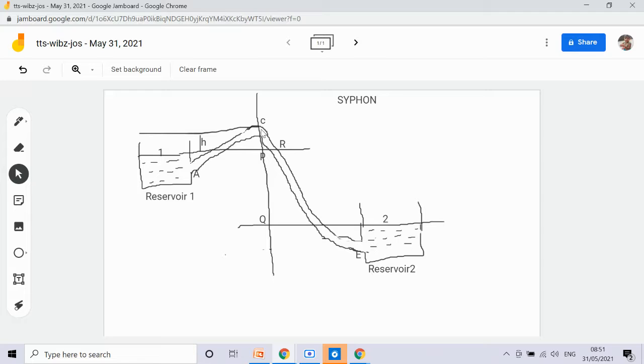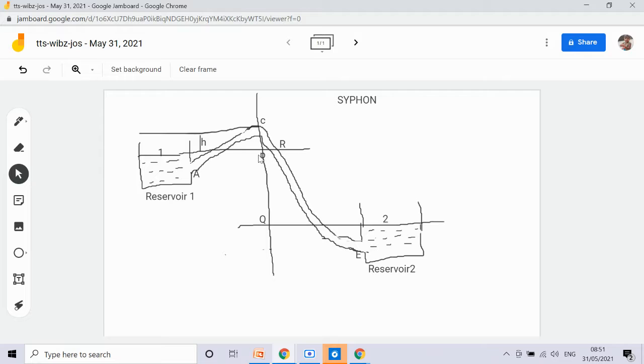Okay, next, draw a line from C, P, and Q vertically downwards to meet the levels of the surface of the liquids in reservoirs 1 and 2 at P and Q. So the surface of the liquid for reservoir 1 is at P and for reservoir 2 at Q, respectively.